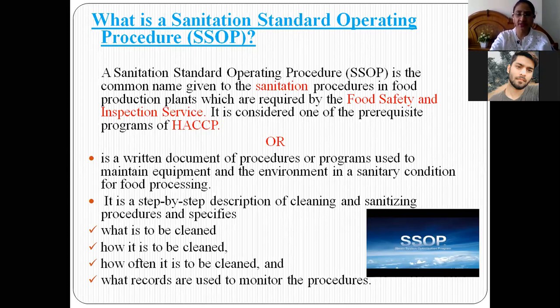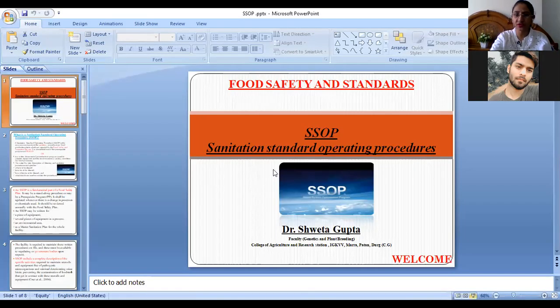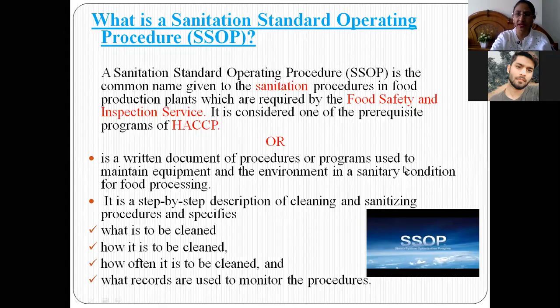The other definition of SSOP is that it is a written document of procedures and programs used to maintain equipment and the environment in a sanitary condition for food processing.